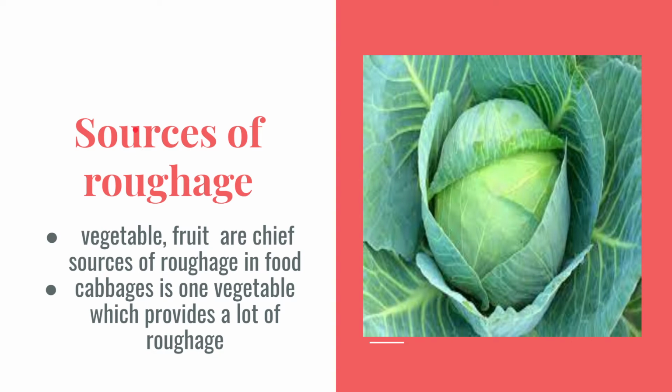Let me say why I put this picture over here: cabbage is a vegetable which provides a lot of roughage. Remember that. So vegetables and fruits do have a lot of roughage, and they are the chief sources of roughage in food.